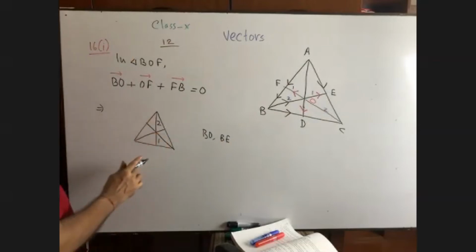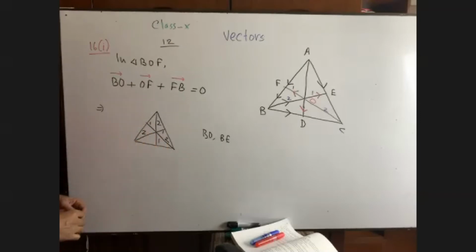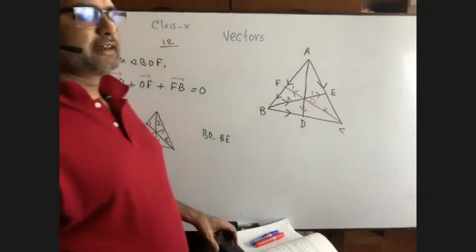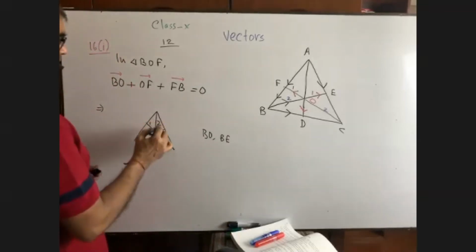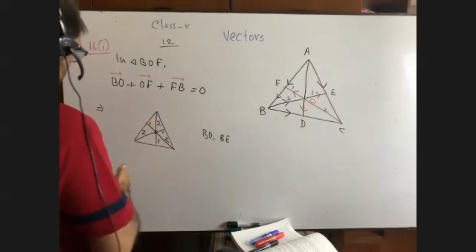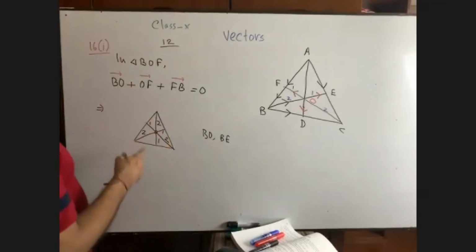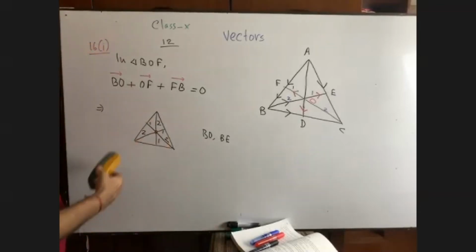So 2 is to 1. In this way, the medians are concurrent. Concurrent means all the medians pass through the same point. So for this it is called the medians are concurrent, and they are divided in the ratio of 2:1.